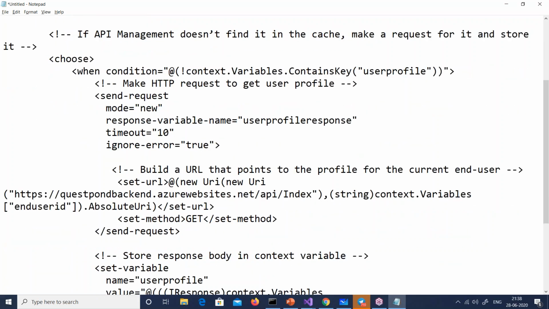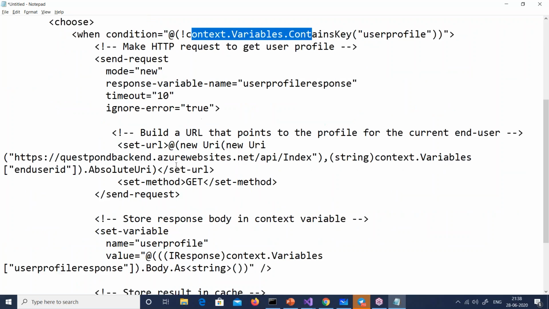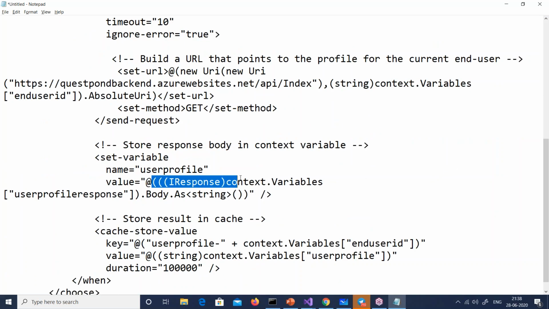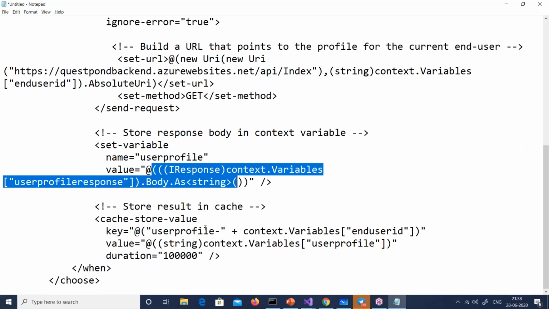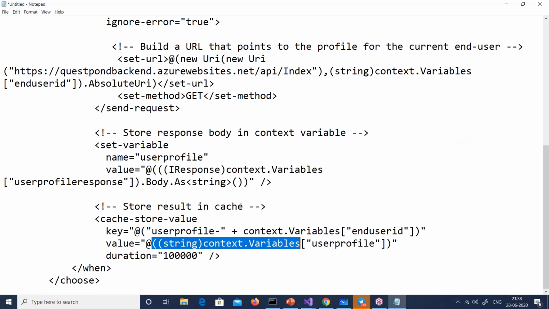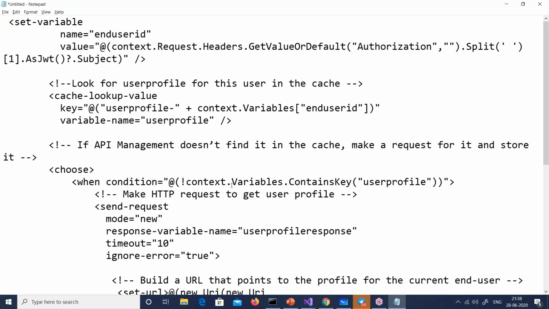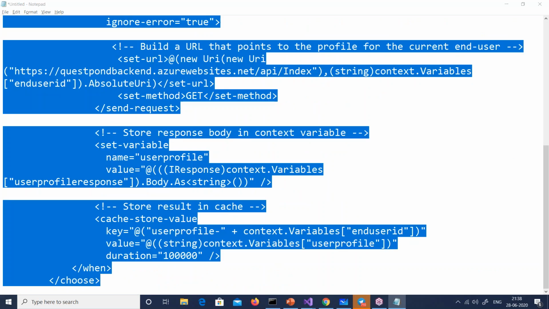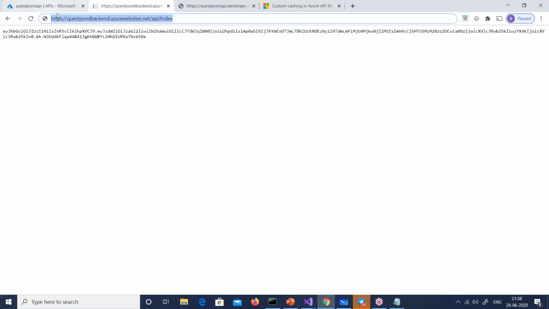If not, when the condition is not the user profile, you do this and this. You add this variable. You set the profile. You set the body of the string, and you store it in the cache, or else look up from the cache, right? So I'll take all this and I will put it in my inbound rule.